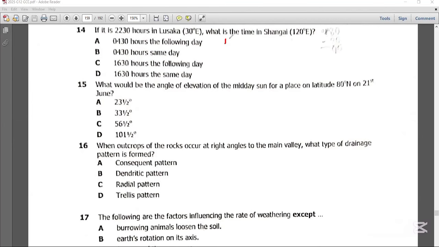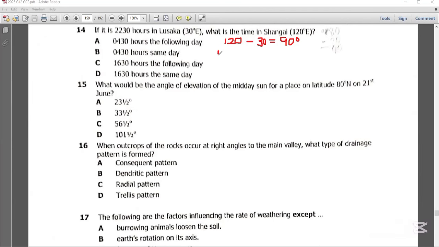So we're just going to say 120 minus 30. For 120 minus 30, what are you going to have? You're going to have 90. So the difference in longitude is 90 degrees. What do we do with this 90 degrees? You're going to convert it into hours. So how do you convert longitudes into hours?